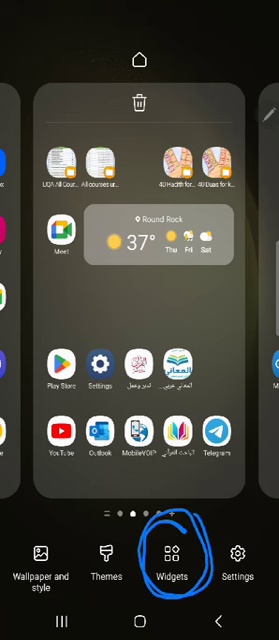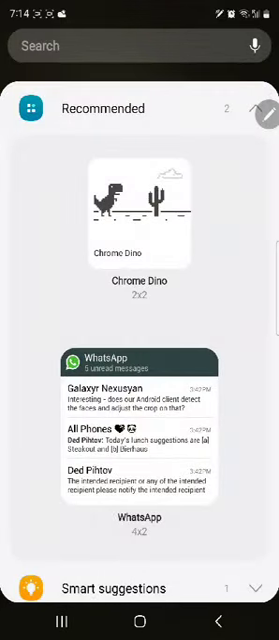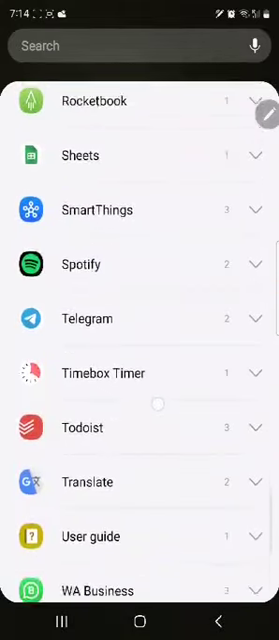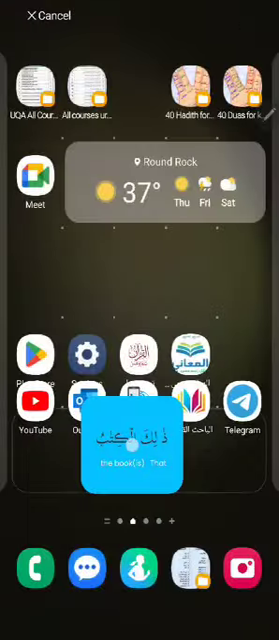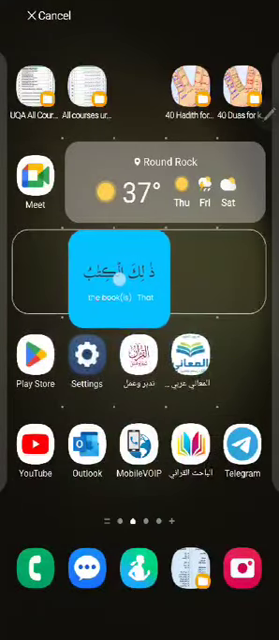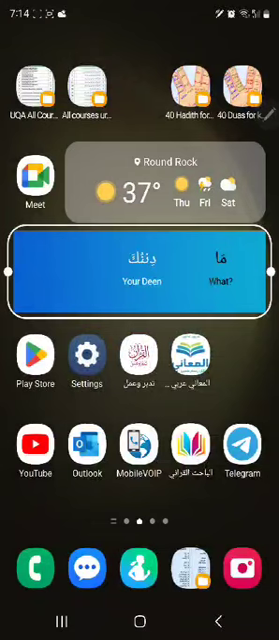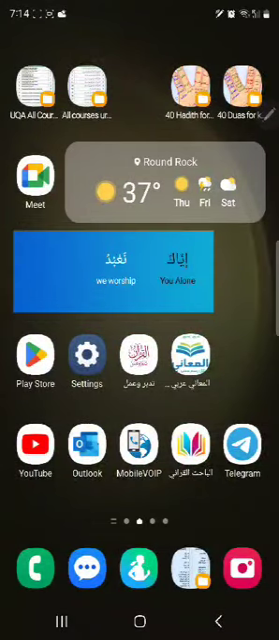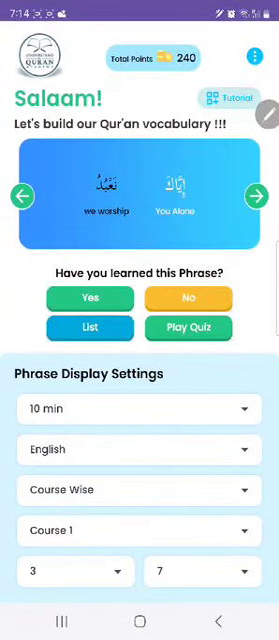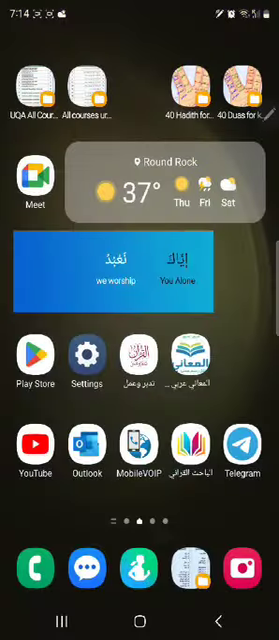So here are the widgets. I touch that icon and I can just go down and go to Quran phrases and touch this blue box, and then slide it and leave it on the empty space, and I can scale it and then leave it. Next time I just touch it and I will go to those settings again. So this is how you do it, and make sure it is on your home screen